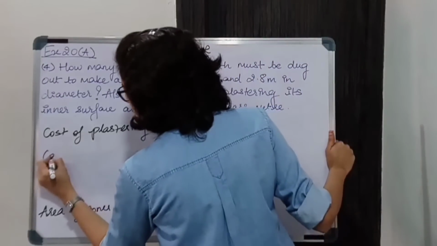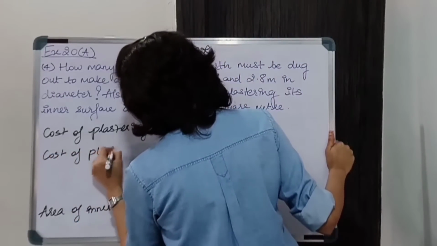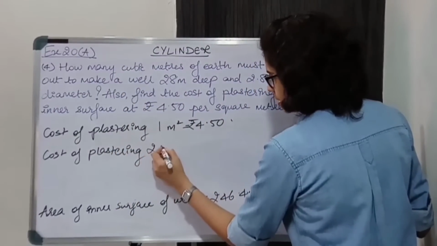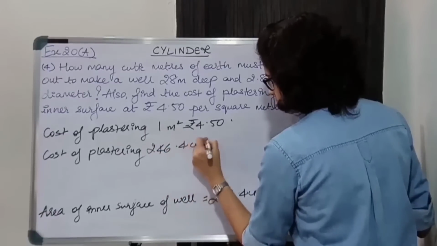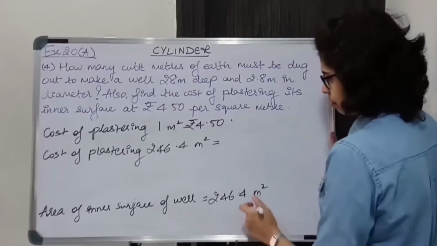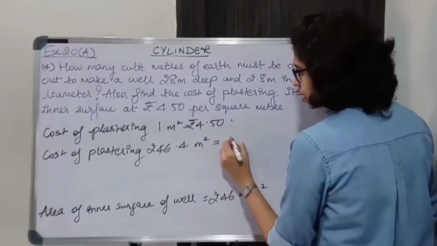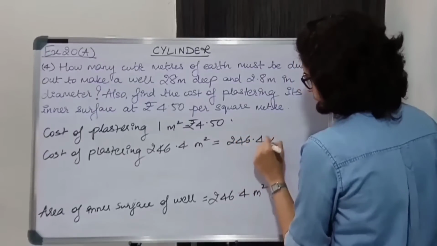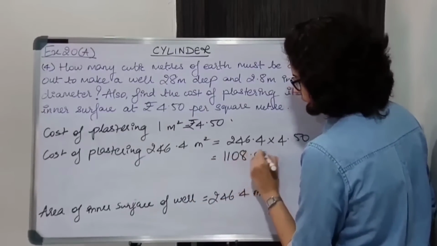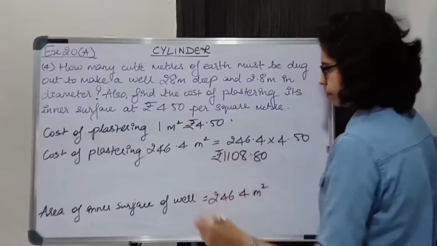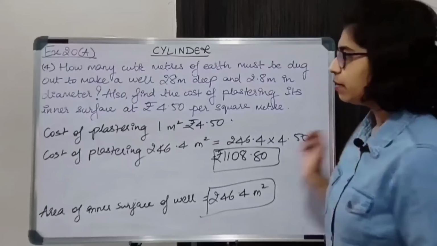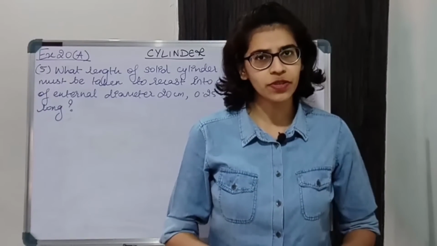So cost of plastering 246.4 meter square, sorry, not centimeter but meter, will be 246.4 into 4.50. This gives 1108.80 rupees. Okay, so that is the cost and this is the area. Okay, moving on to next question.